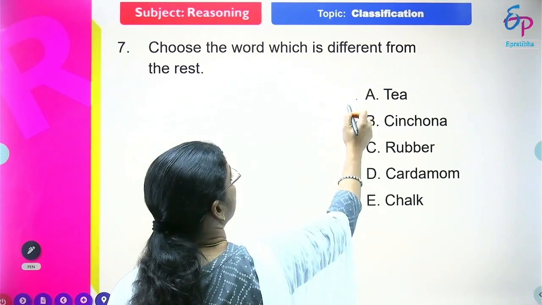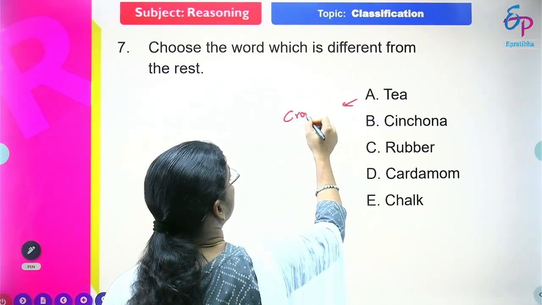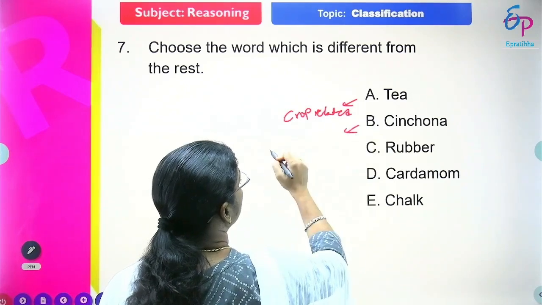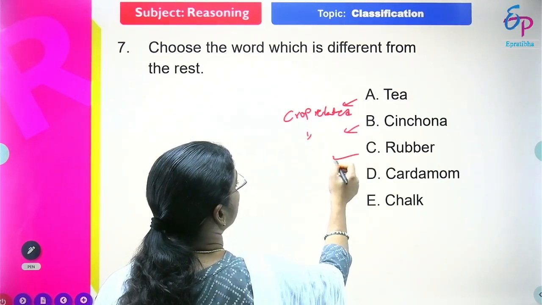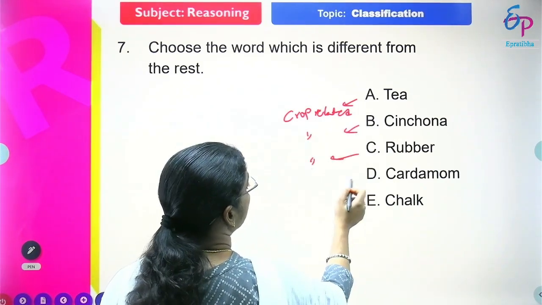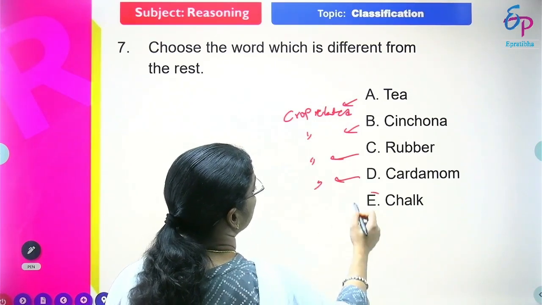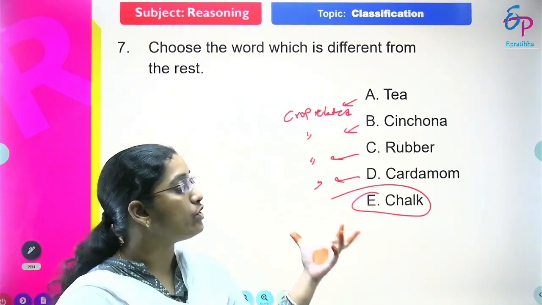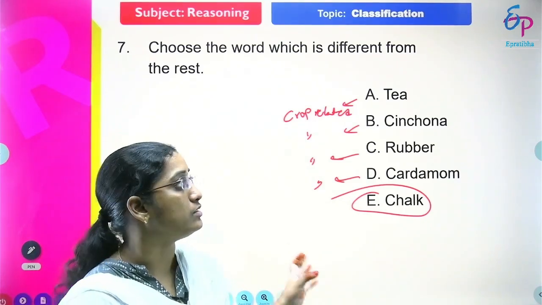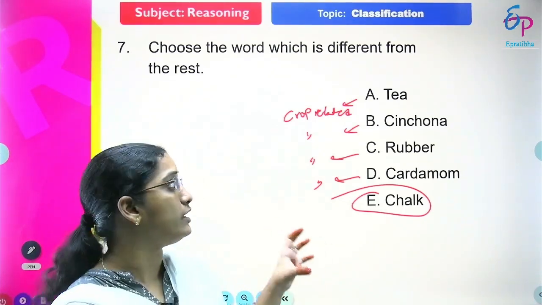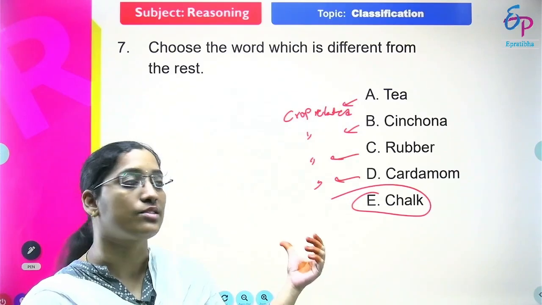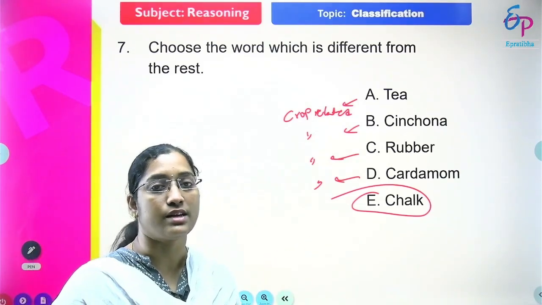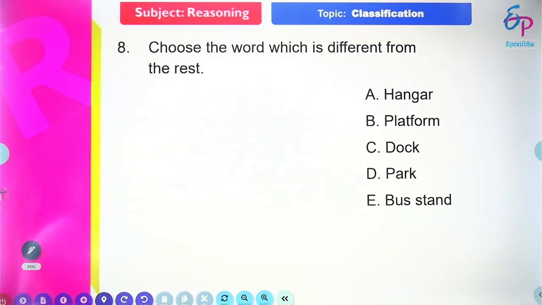The next one, cinchona, is also crop related, and rubber is also crop related, and cardamom is also crop related, but chalk is not related to crop, right? So the first 4 options, tea, cinchona, rubber and cardamom, are crop related, but chalk is not related to crop. So the answer for this question is chalk, friends. Then we need to take our next question.